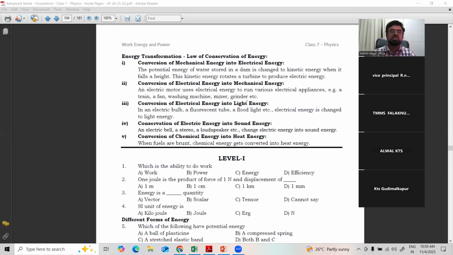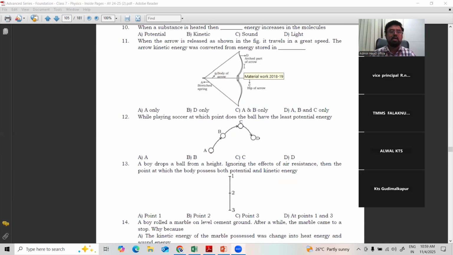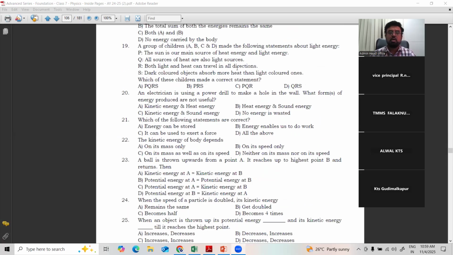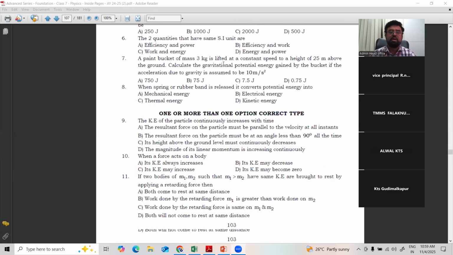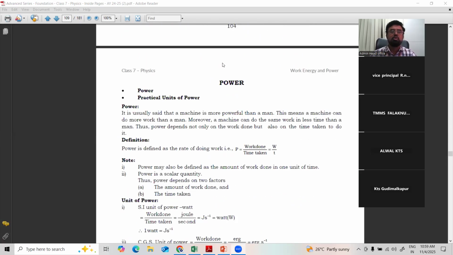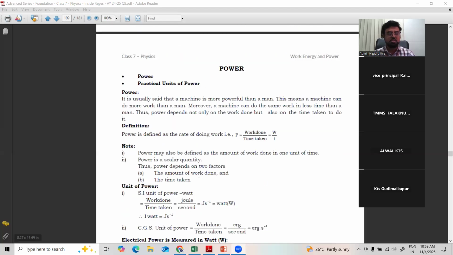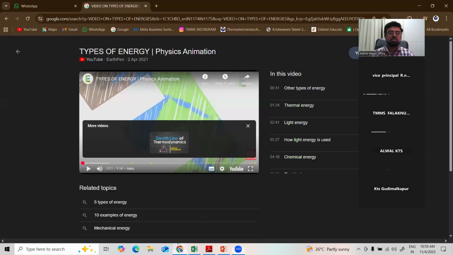Right? So this is completely about the energy. So we are done with work and energy, both. You can complete the worksheets after going home, or we will do them in the next class. Before going to the next part, that is power, I'll show you one video on energies. After that, we'll come back to power.